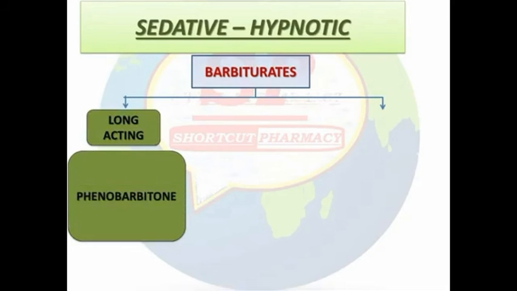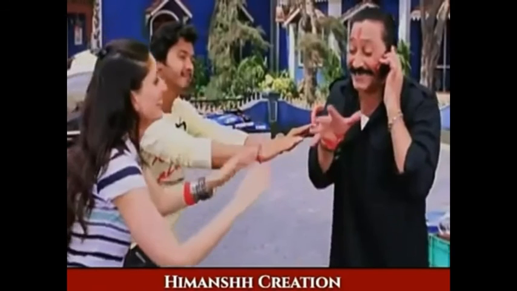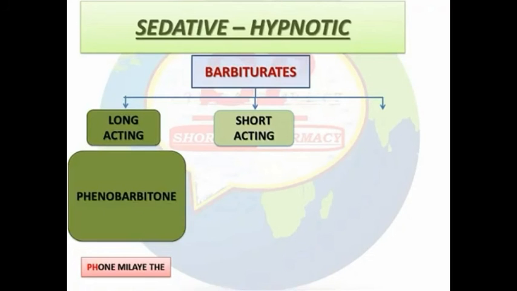Then next we see zopiclone. It is a cyclopyrrolone derivative hypnotic and an agonist at the GABA A receptor, potentiating it by binding to a site other than that of benzodiazepines. It does not decrease REM and increases third and fourth stage sleep. So zopiclone is the cyclopyrrolone derivative hypnotic. In GPAT, the question asked for the cyclopyrrolone derivative hypnotic, and the correct answer is zopiclone.